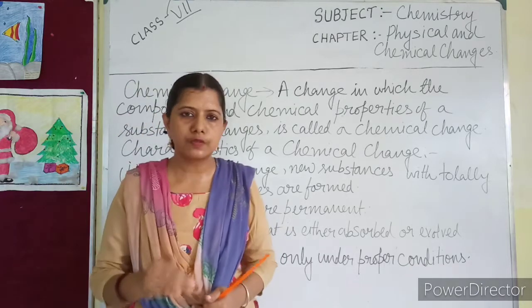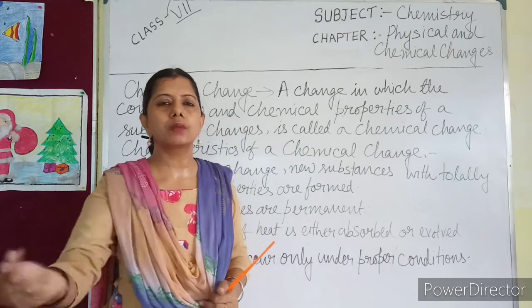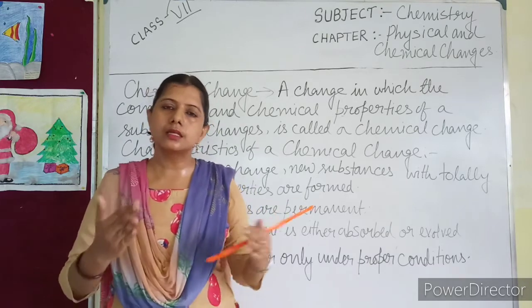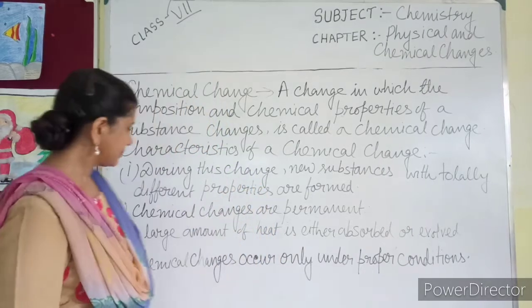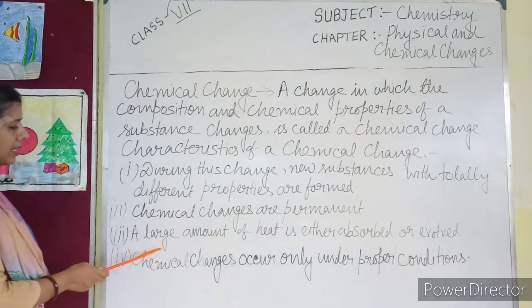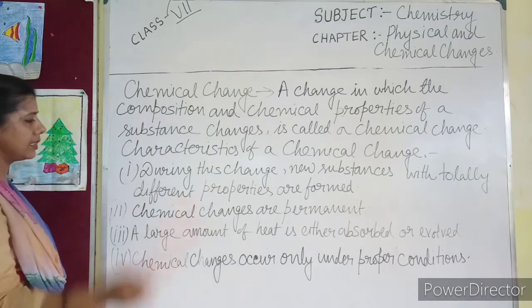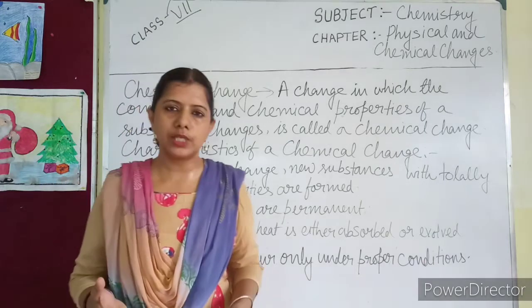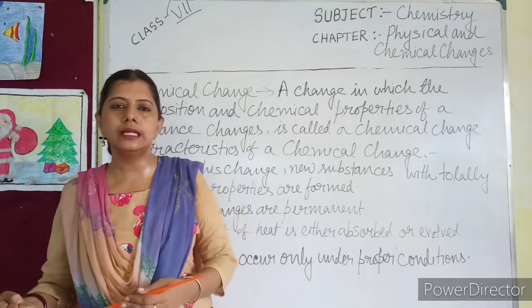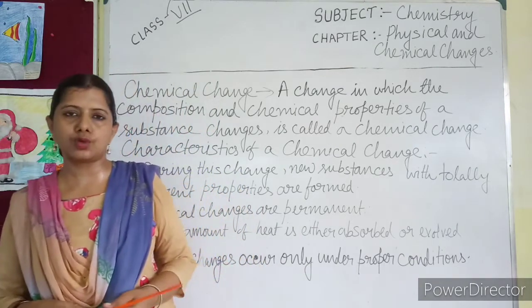So, rust once formed on an iron object cannot be converted back into iron. This is a permanent change. The change has occurred permanently. Number 3: a large amount of heat is either evolved or absorbed. During the chemical change, either heat energy is released or heat energy is absorbed.